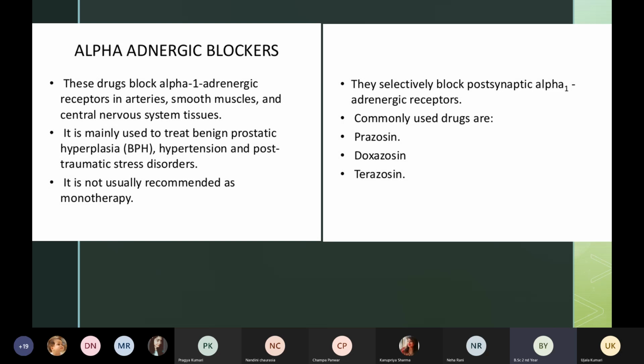Okay, then if the patient is having hypertension, meaning high blood pressure, when the systolic and diastolic is more than 140/90, then we can give these medicines. And also if the patient is suffering from post-traumatic stress disorder. Has anybody heard about post-traumatic stress disorder? Have you heard of this word ever in your life?